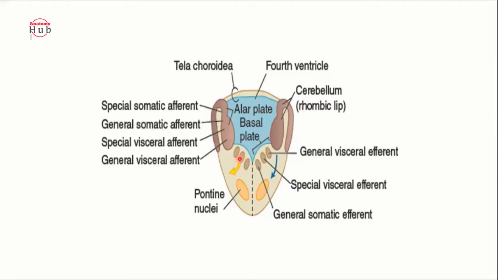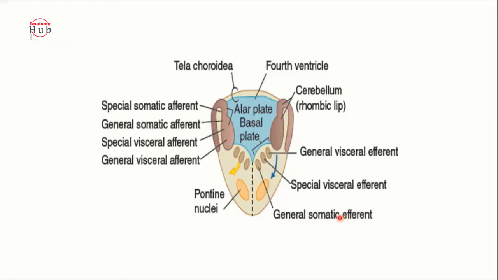Like that, here you will find the basal nuclei. From these basal nuclei you will find the abducent nucleus. Abducent nucleus mainly forms your general somatic efferent. Abducent is for what? For your lateral rectus muscle. Rectus muscle means striated muscle, and striated muscle means somatic. And it is motor, that's why efferent. So it is general somatic efferent.